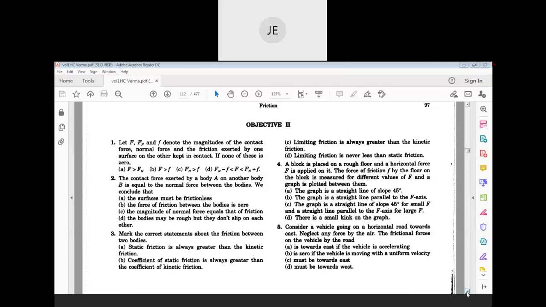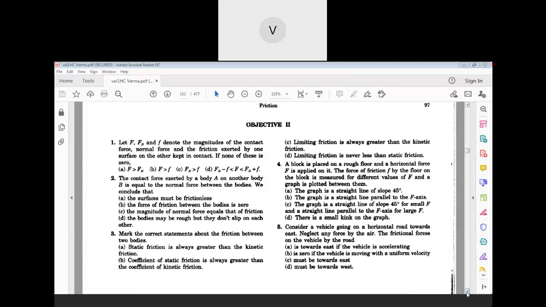Next, third one. Sir, third one option C. Sir, third one option B, C, D. Can I say? Yeah, please tell, Varshit. Sir, coefficient of static friction is always greater than coefficient of kinetic friction, which is greater than coefficient of rolling friction. Yes, very good.